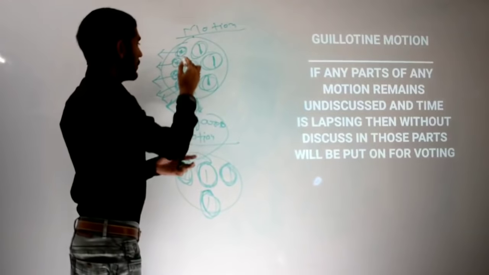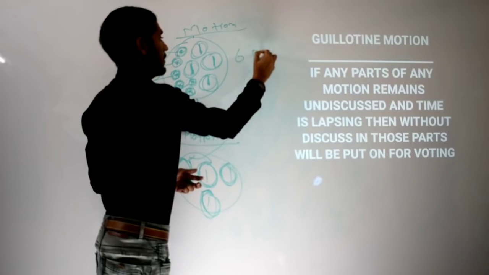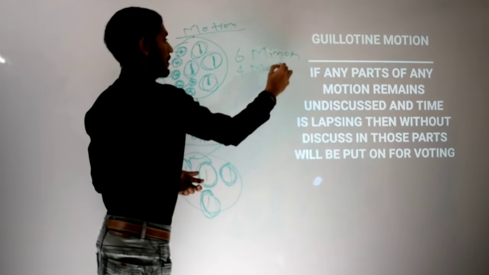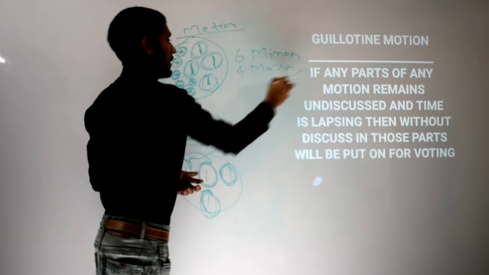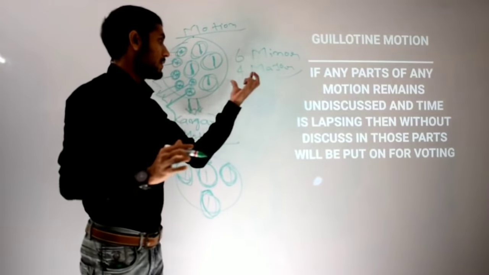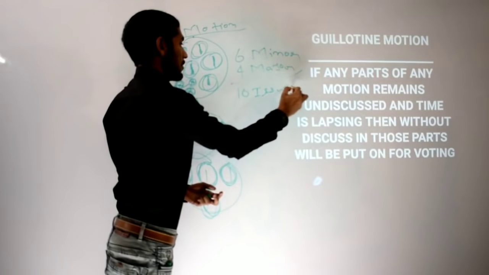How many issues are there in unit 1? 1, 2, 3, 4, 5, 6. Six minor, four major. Here it is divided into major and minor. But in guillotine, it is not divided as major or minor. No, not major or minor. So we will consider the whole. Suppose there are 10 issues in this motion.